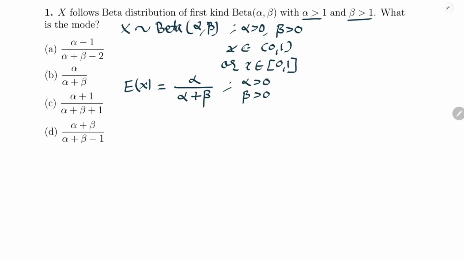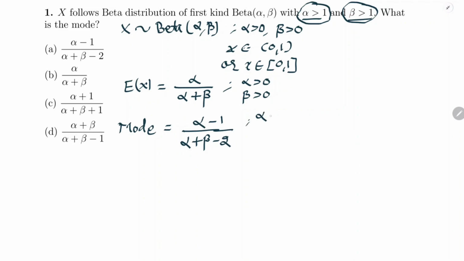Now, if we are given this condition alpha greater than 1 and beta greater than 1, then how to write the mode? To write the mode, just write the expression of mean first: alpha upon alpha plus beta. Now subtract 1 from the numerator and subtract 2 from the denominator. This will be the mode. Here, what is the condition? Condition is that alpha should be greater than 1 and beta should be greater than 1.